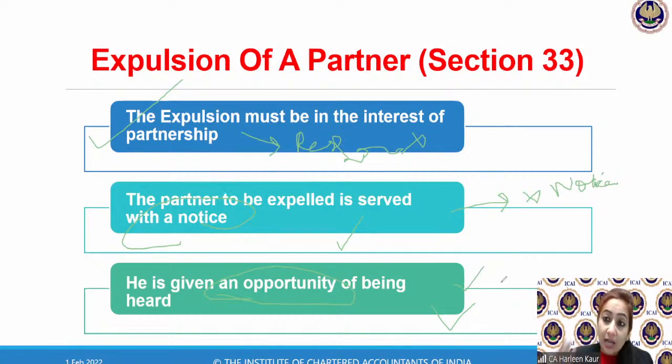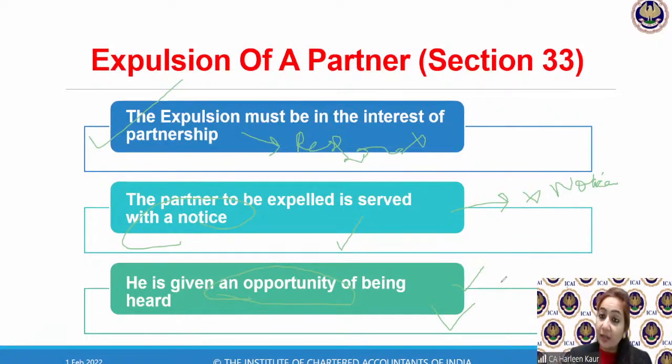That means you should ask him to come and represent himself. You should ask him the reason why this happened. So you have to hear that person. You cannot just expel the person from the firm just like that. So these are the very important points, children. Number 1, you have to remember expulsion can happen only with the majority of the partners. So if there are 10 partners and 8 of them have agreed, yes, the partner can be expelled.